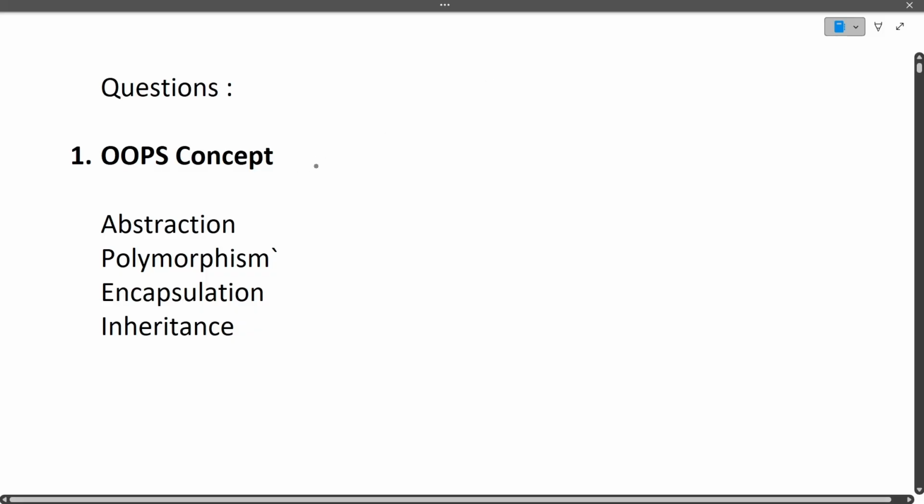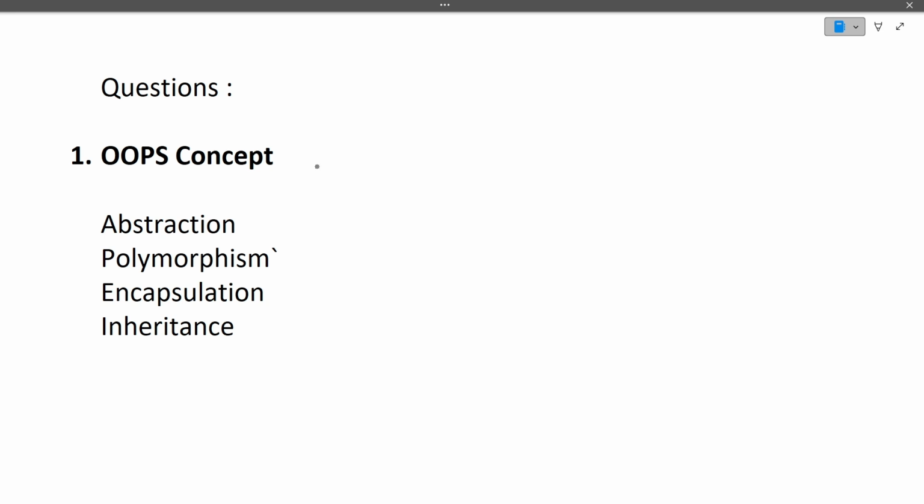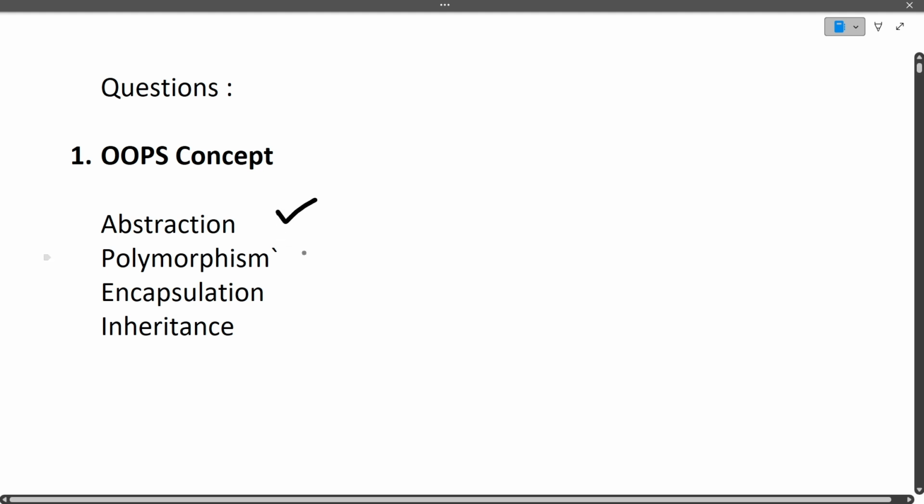Okay, so guys, the first question is regarding OOPS concepts. This is asked in 10 out of 10 interviews: explain the OOPS concepts in detail. So there are four major OOPS concepts. One is abstraction, then polymorphism, then encapsulation, then inheritance.